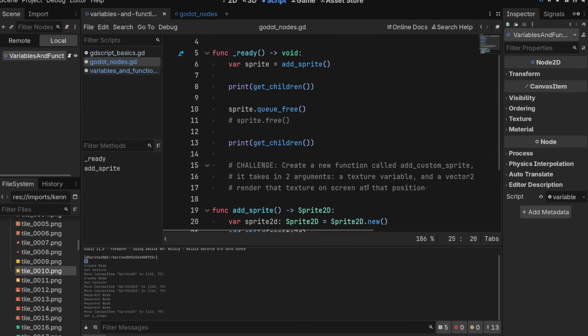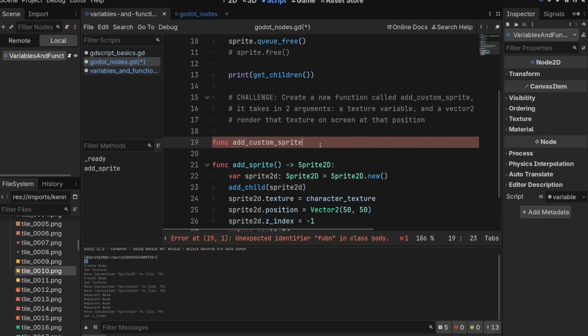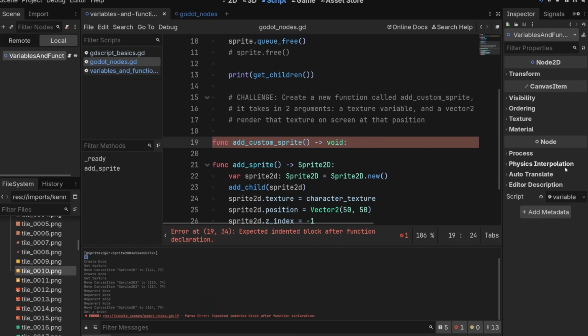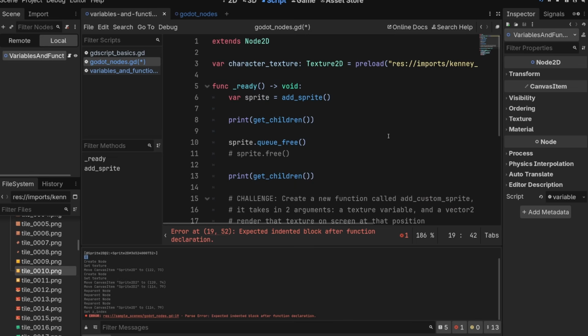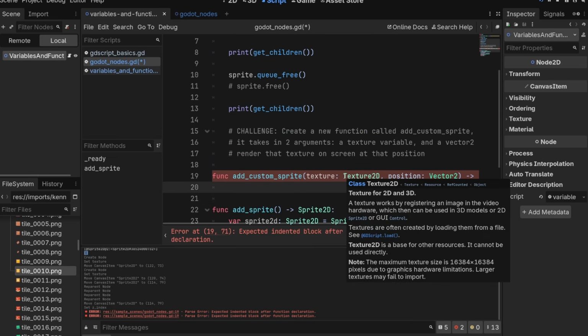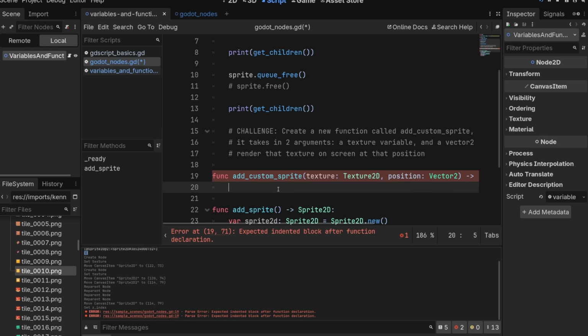Okay, so let's try this out. We want to call it add custom sprite. Actually, we don't need to return it. That's not part of the contract we got here, so we can just do void. And we need to give it 2 arguments. Argument 1 is going to be texture, texture2D. We saw that up here. And argument 2 will be position, vector2. Okay, then we can indent under here and start writing our function body.